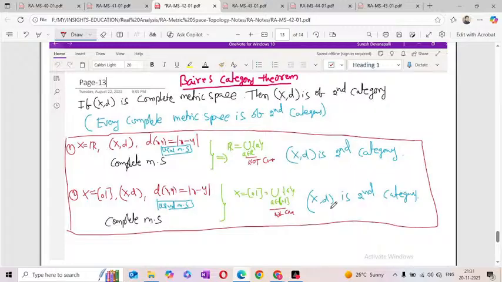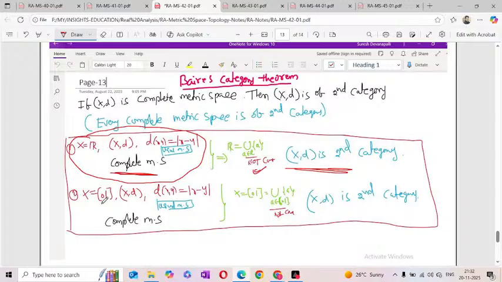Now first of all, see the examples. Here x is equal to the real numbers, and I am taking the usual metric. According to the previous one, this is a complete metric space. And observe, R is the union of single term sets, but this union is uncountable. So this is a second category.